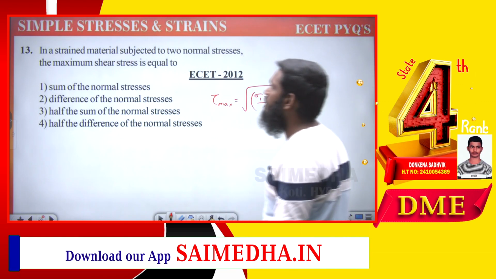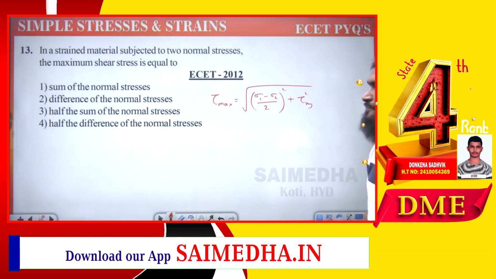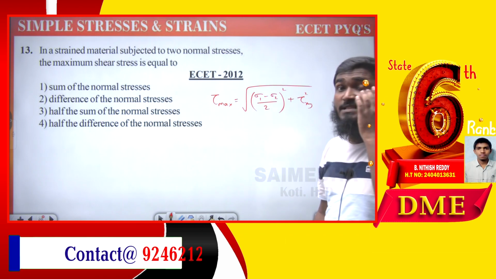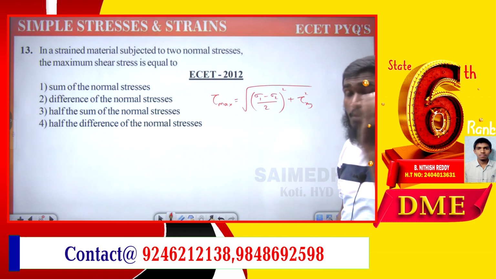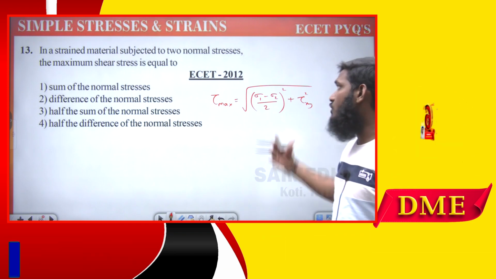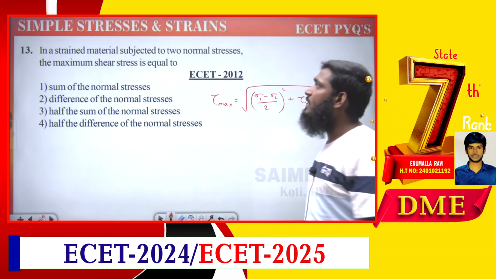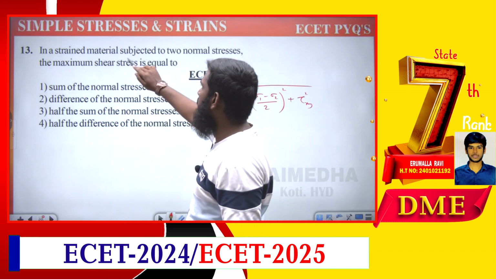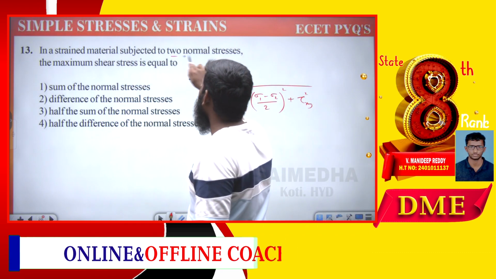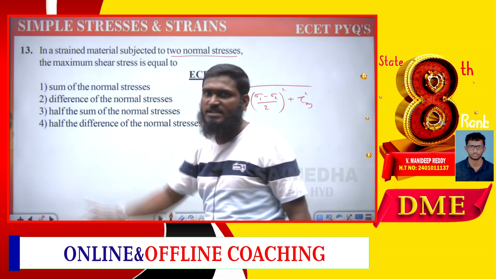We have this formula for maximum shear stress, as covered in the topic of principal stresses, principal strains, complex stresses and complex strains. Now what is given: in a strained material subjected to two normal stresses, we are having only two normal stresses over here.